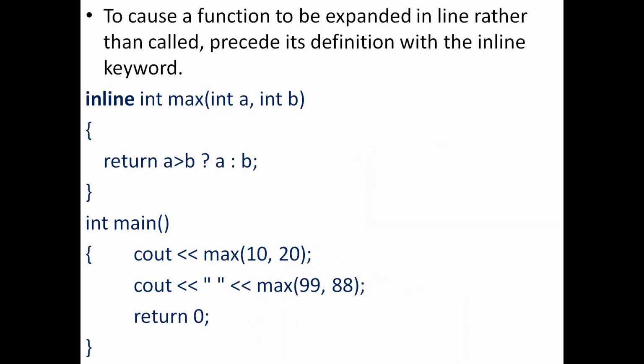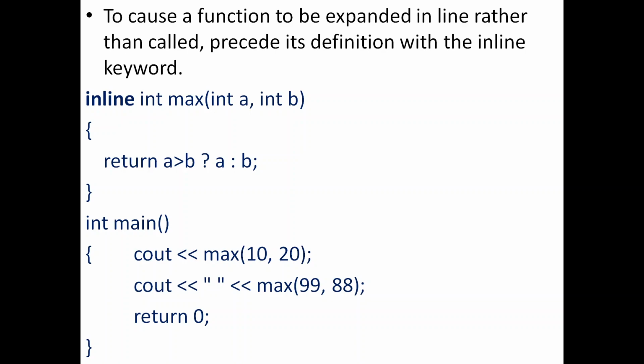And what do you have to do to make a function inline? You just have to do one simple thing. Simply write inline in front of the function name. So you have to precede the function definition with the keyword inline. When you say inline, you are actually requesting the compiler to bring this code into the function calling statement instead of making a control transfer. It's a request. Remember, it is a request that the compiler may or may not take seriously. So it is left to the compiler whether to fulfill it or just to ignore it.